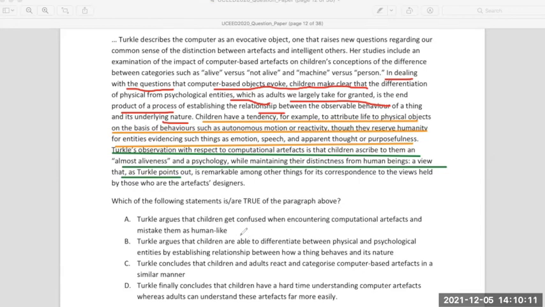So let's go statement by statement. The first statement says that Turkle argues that children get confused when encountering computational artifacts and mistake them as human-like. Does anybody want to say anything about this, whether it is true or not? It is true.